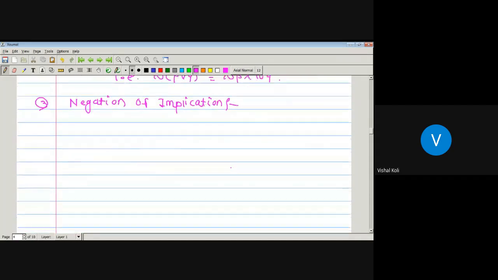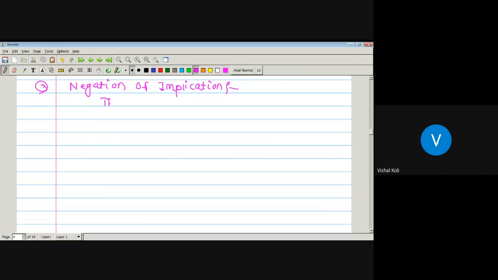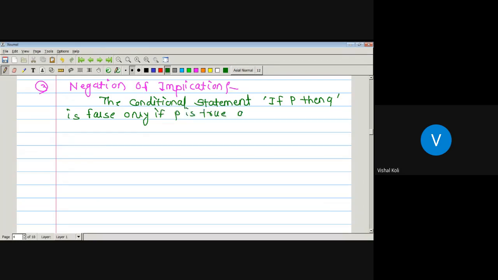Now, the conditional statement if P then Q is false only if P is true and Q is false. In all other cases, it is always true.